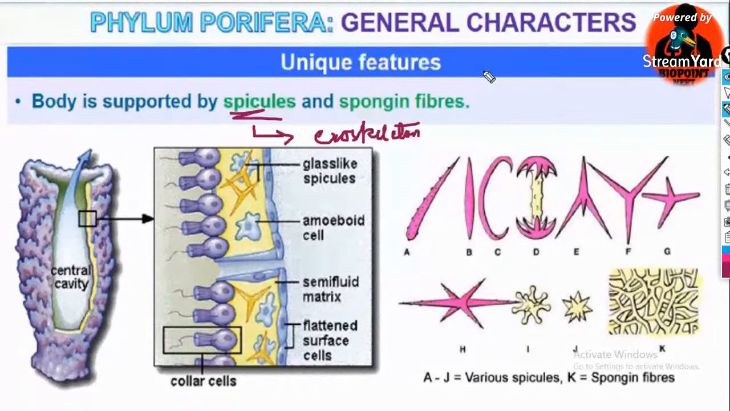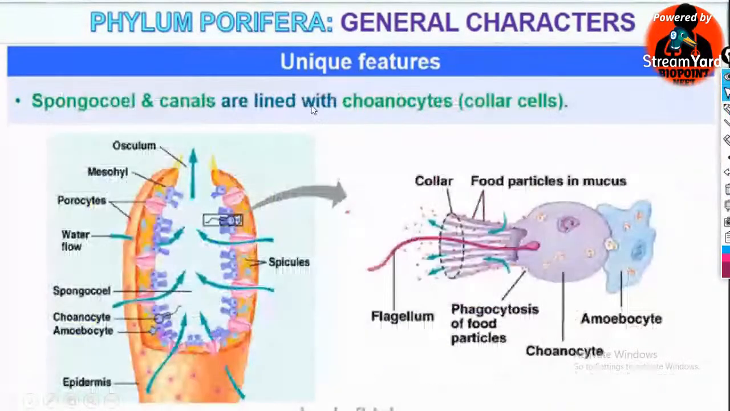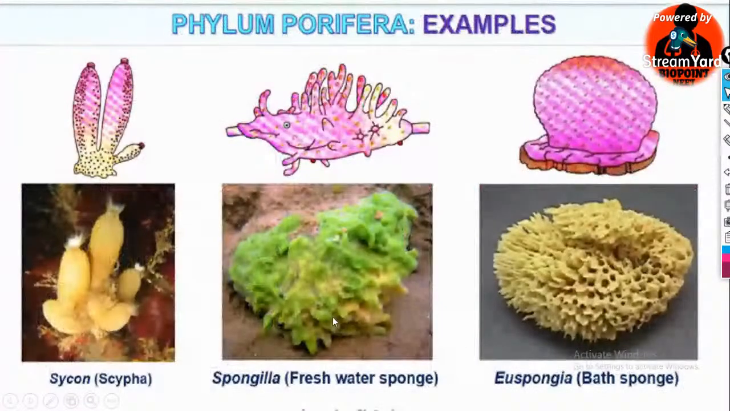Spicules are actually formed from a structure known as the scleroblast. The scleroblast is a structure from where these spicules are formed, and we saw that in the previous slide. The body wall, the spongocoel and canals are lined by choanocytes. This choanocyte partially digests the food.